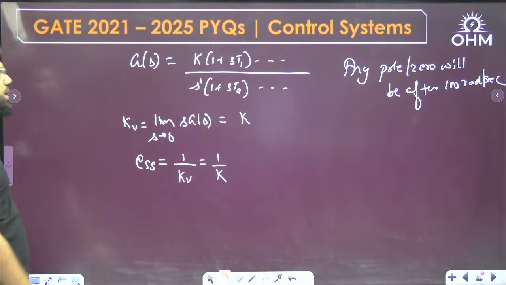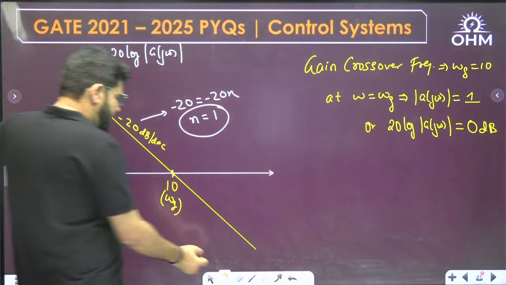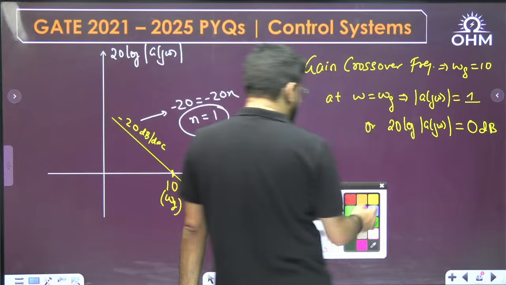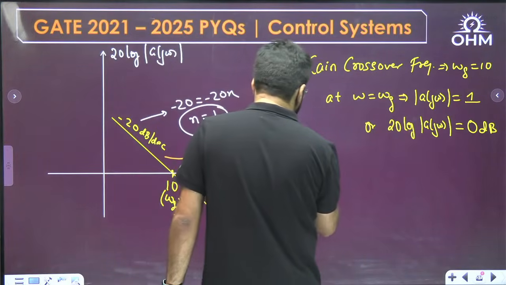Can we find out the K? Now see, you can find out the K by the initial part. This is the initial part, no?